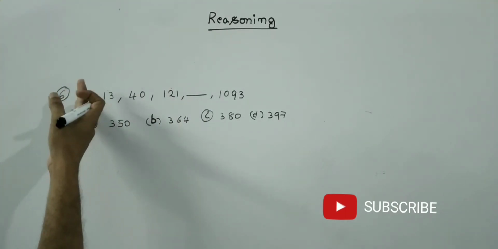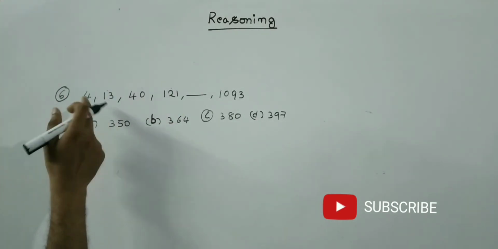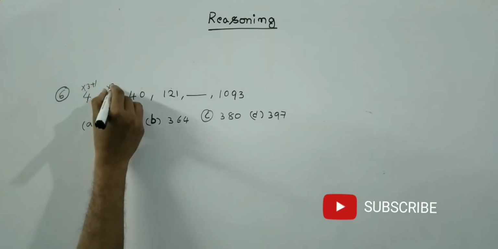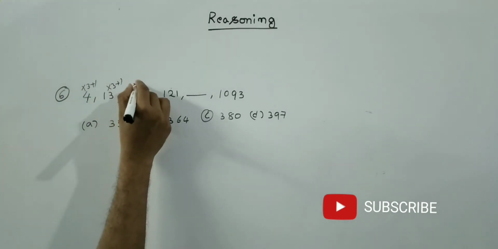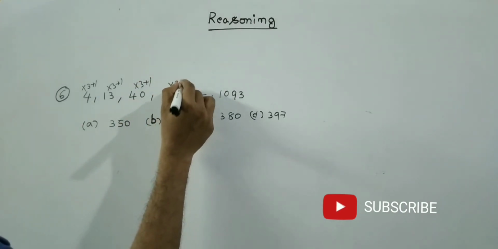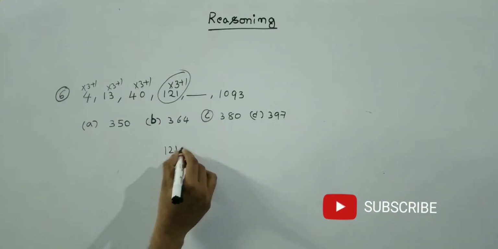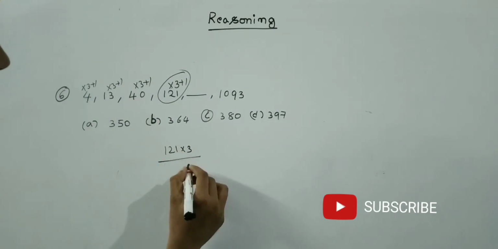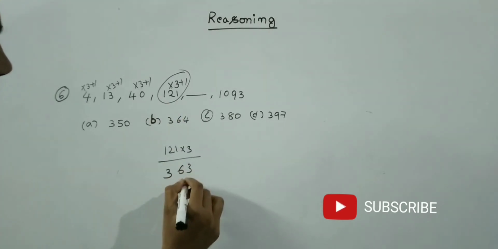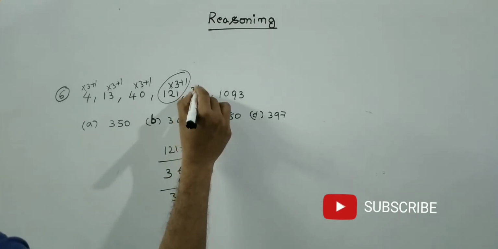See how it comes: 4 into 3 plus 1, 13 into 3 plus 1, 40 into 3 plus 1, here 121 into 3 plus 1. Simply we will identify. 121 into 3, how much? 3 ones are 3, 3 twos are 6, 3 ones are 3 plus 1. Then 364. The answer is 364.